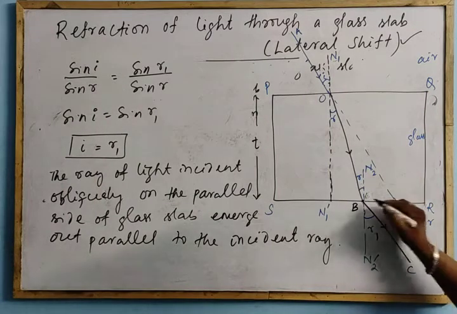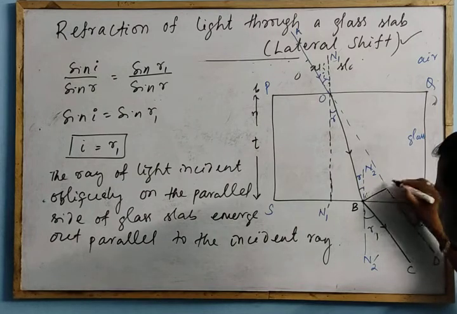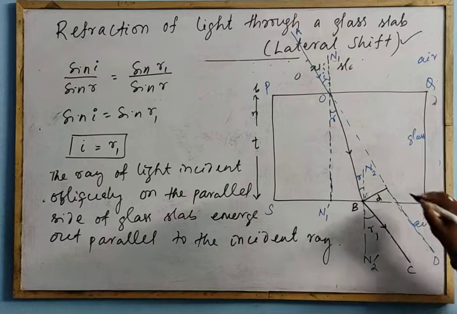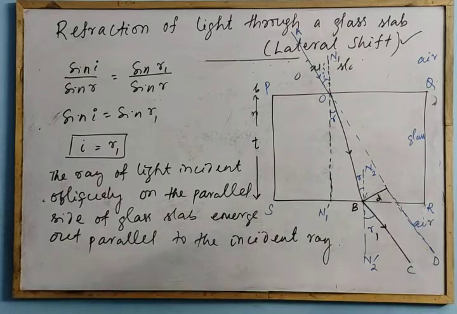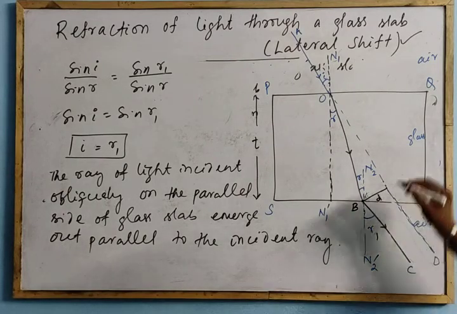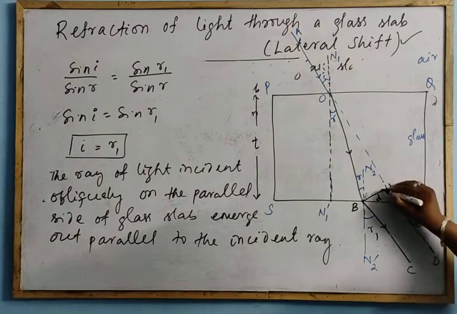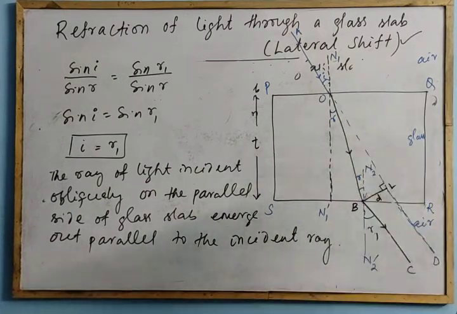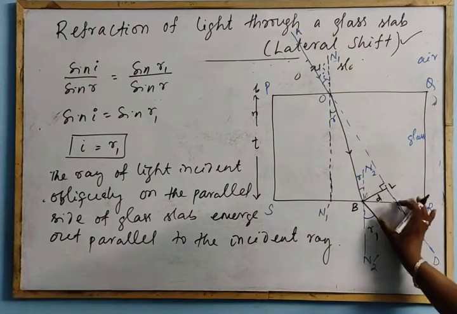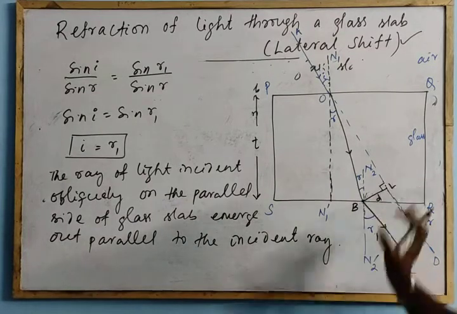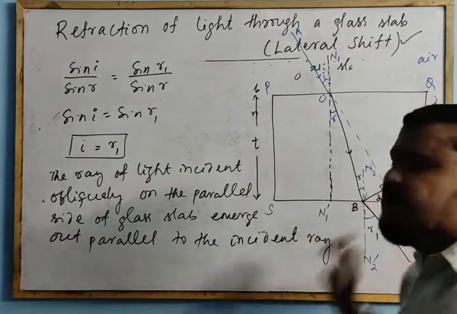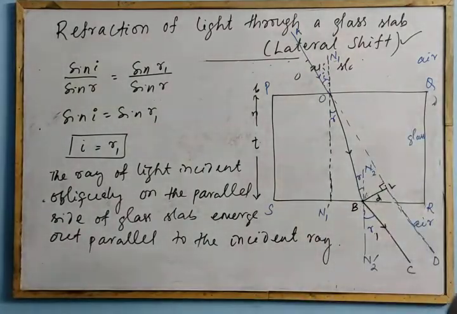This perpendicular distance, let this be your L, is called the lateral displacement or lateral shift. We will find an expression for this lateral displacement.